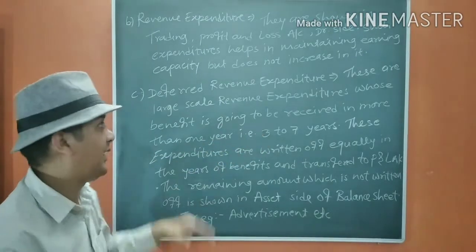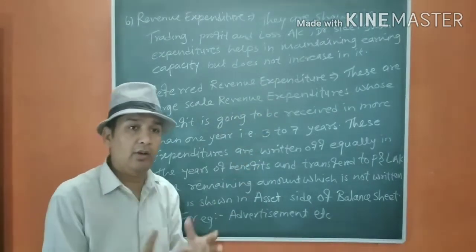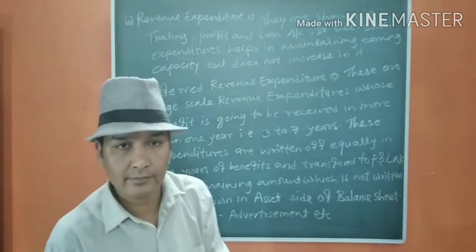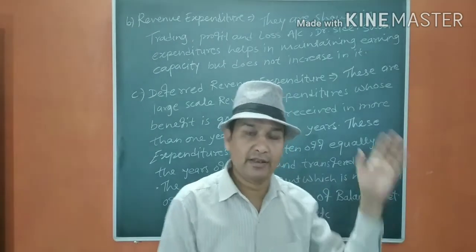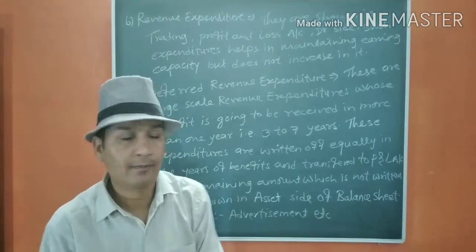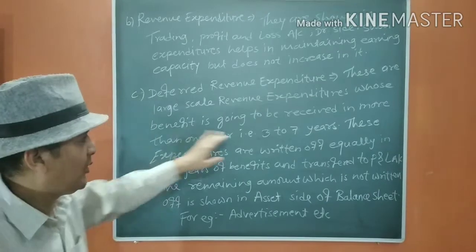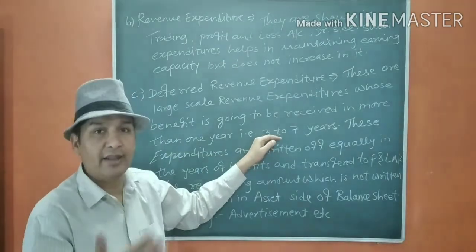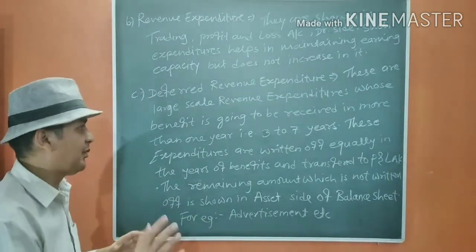Okay, and that's why it is deferred revenue expenditure. It is not going to give us any asset which we are going to use for increasing the profit. No, it is just going to help us maintain the profitability, but its benefit is going to be received in 3 to 7 years. Here we are going to receive it only for 1 year. Okay, this is the difference between the both.